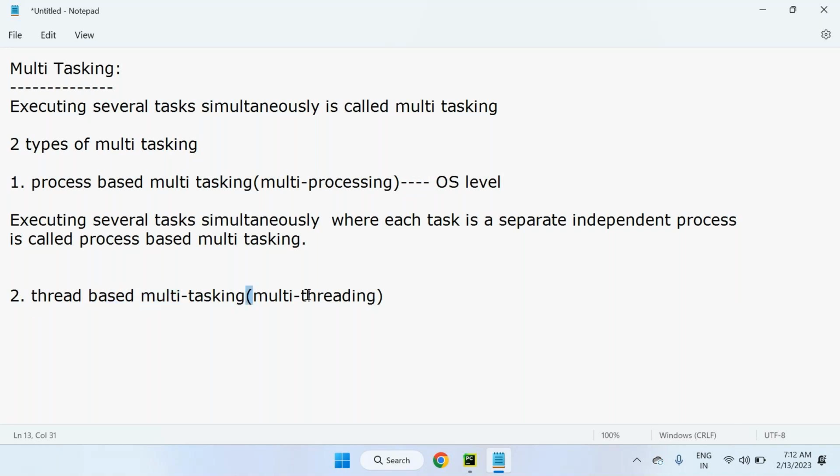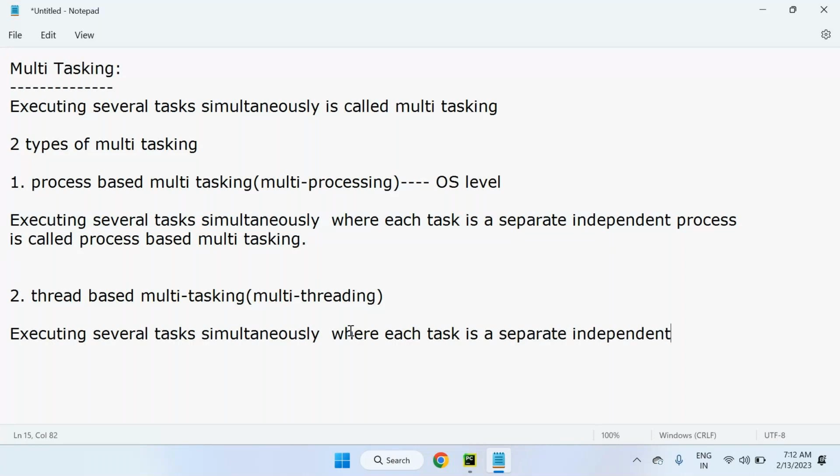That is called multi-threading. Thread-based multitasking means executing several tasks simultaneously, where each task is a separate, independent part of the same program. Each independent part of the same program is called a thread.